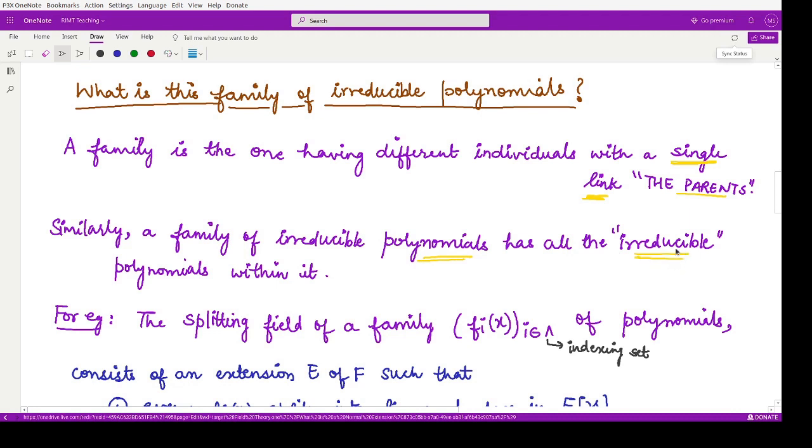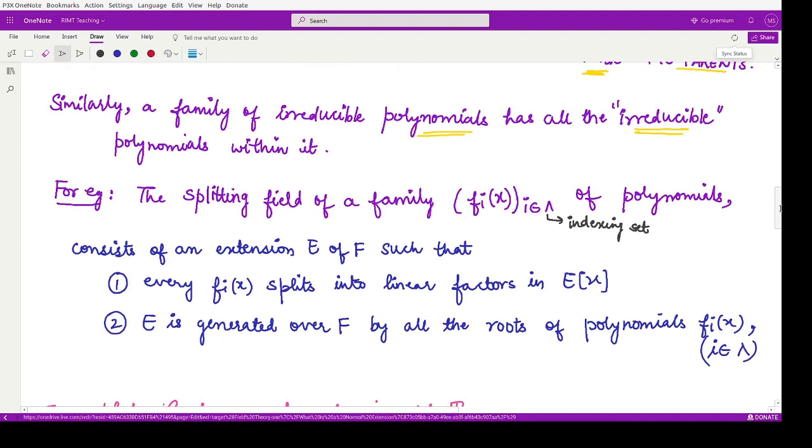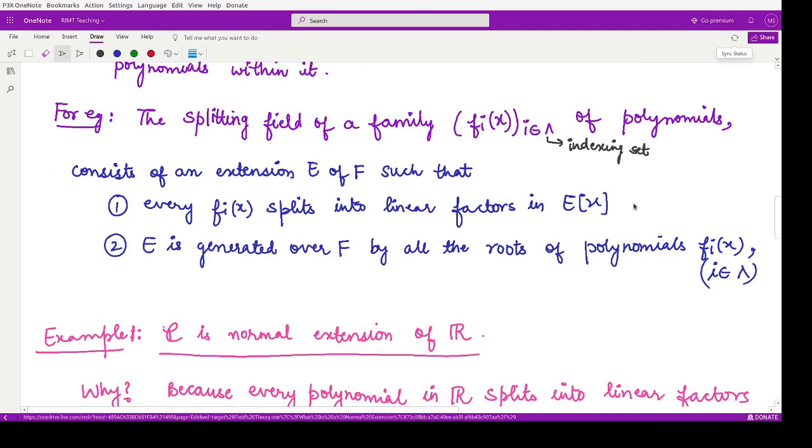So the single link here is irreducibility. And how do we mathematically express a family of polynomials? Suppose fi(x) is the family of polynomials, where i belongs to an indexing set. That is known as a family of polynomials.